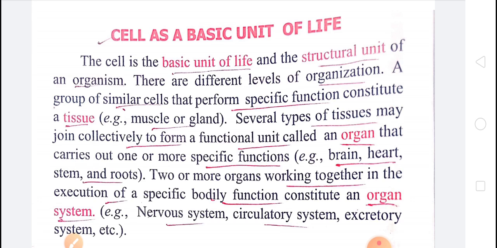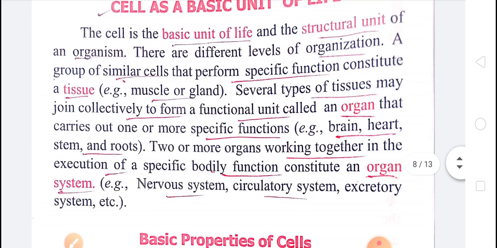When several tissues combine together, they form an organ, like brain, heart, stem, roots. When two or more organs work together, they form an organ system, like nervous system, circulatory system, excretory system. So we can say, children, the cell is the basic unit of life and it is the structural unit of life, and there are different levels of organization.